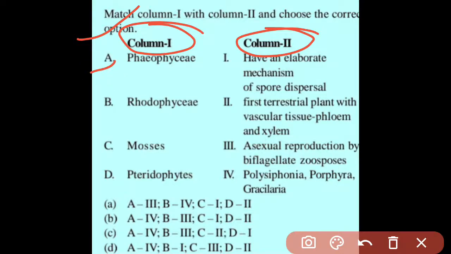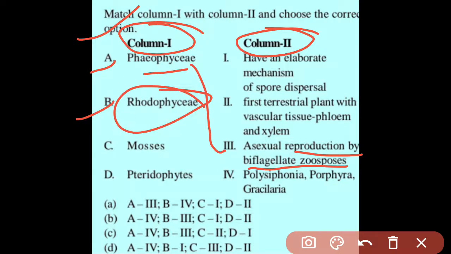So here you can see first is Phaeophyceae. It is basically a type of algae and it has asexual reproduction by biflagellate zoospores. Now we have to move to the second one, Rhodophyceae.